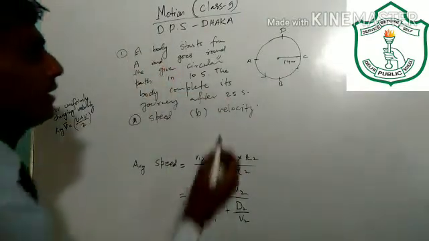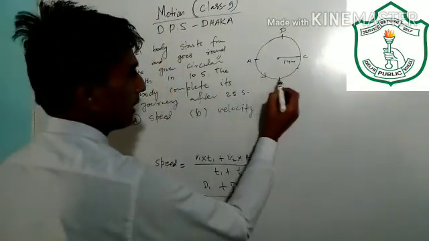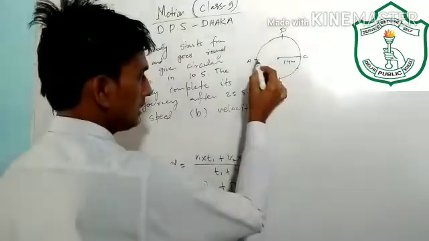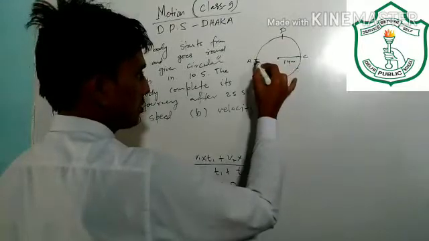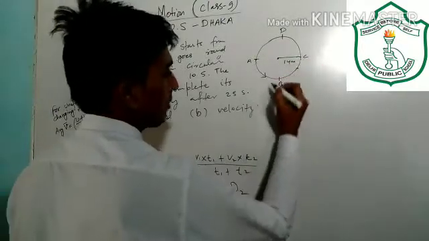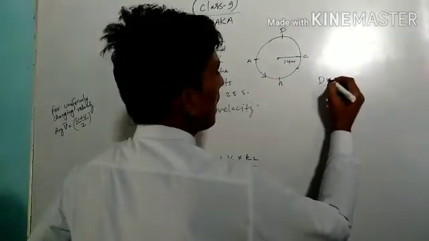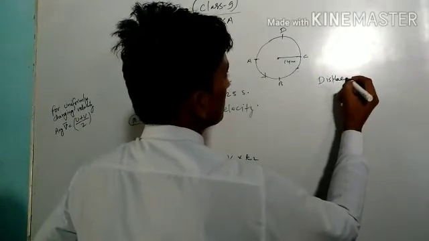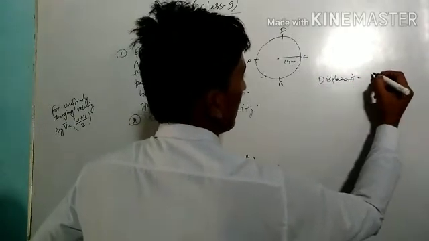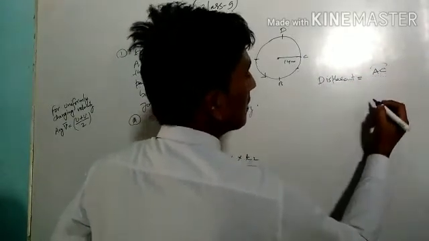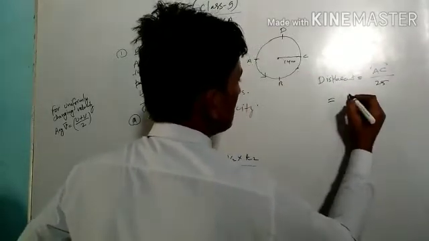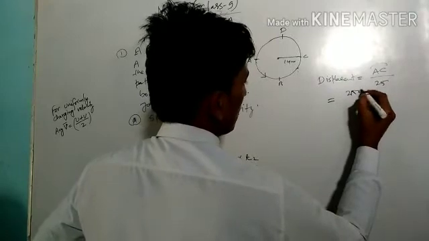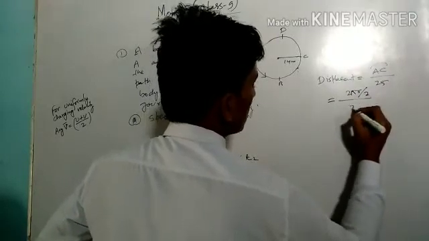In the last 5 seconds, it will move from A to C, because it is completing a total round in 10 seconds, so in 5 seconds it will complete half a round. So here the displacement will be A to C. The length of arc AC is 2 pi r upon 2, upon 25 seconds.